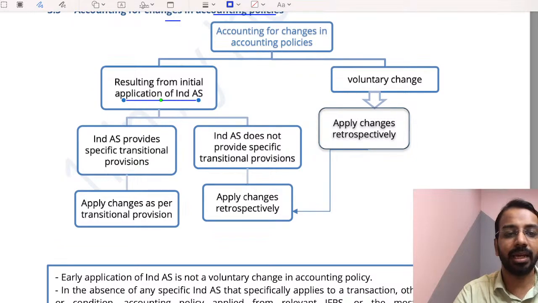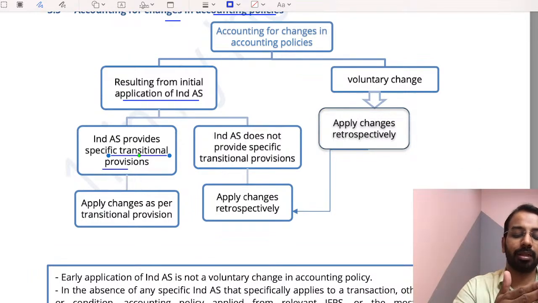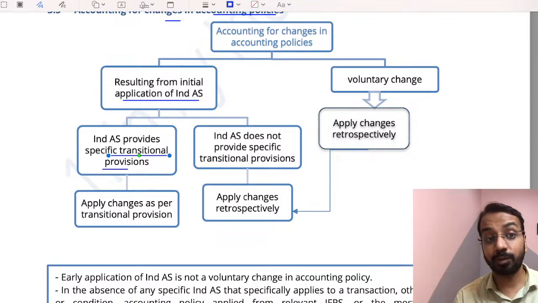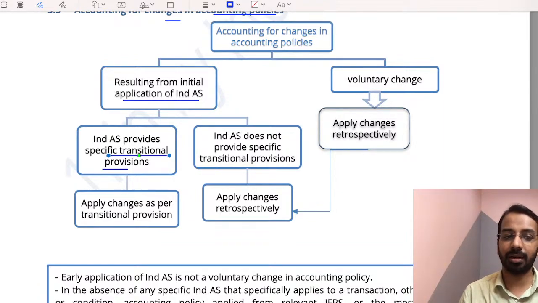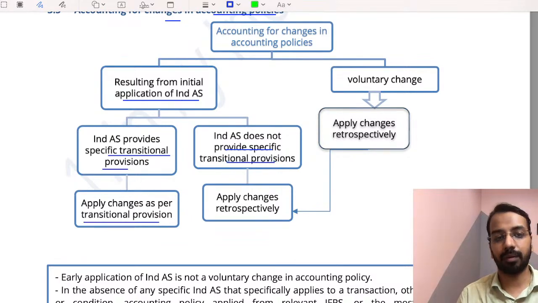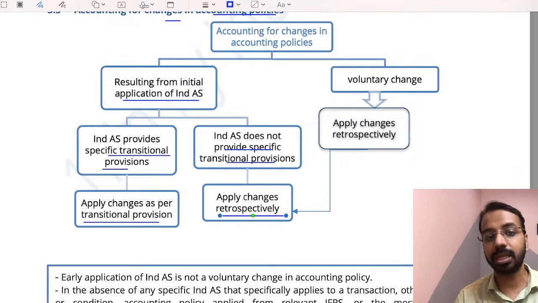If there is already an Ind AS, then you check what it says about the specific transitional provisions. What does the Ind AS say for transitioning? For example, Ind AS 116 tells us how we should account for leases which were classified as per the previous standard and the current standard. Accordingly, you will do the application. If the Ind AS does not provide transitional provisions, which is very unlikely, you will apply the changes retrospectively.